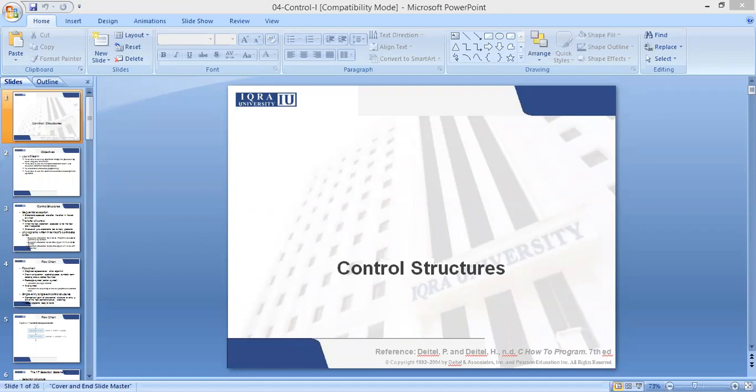Hello everyone. Today we'll study about control structures and conditional statements. There are three types of structures in programming, namely sequence structure, selection structure, and repetition structure.